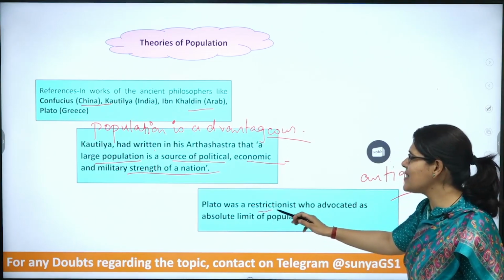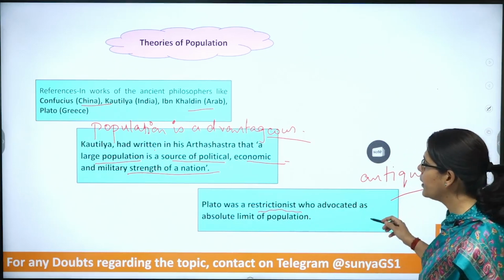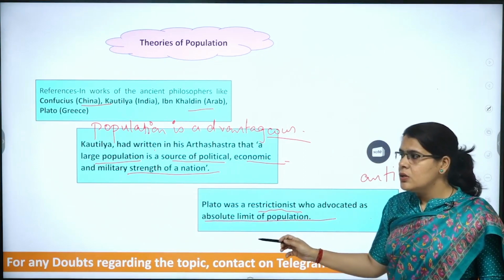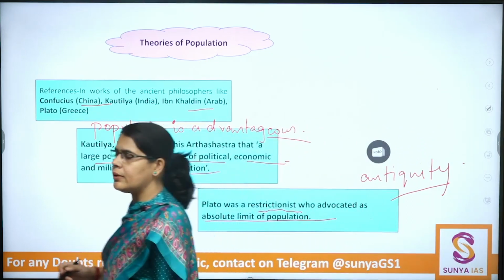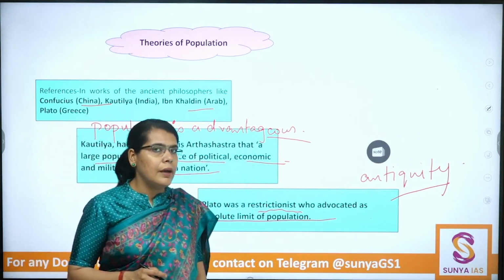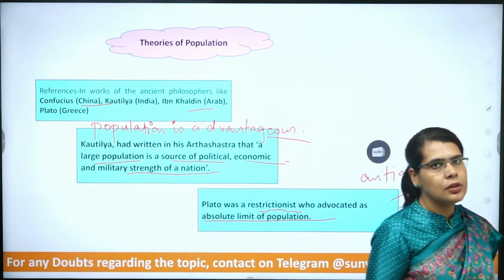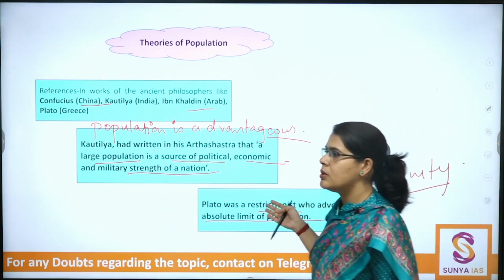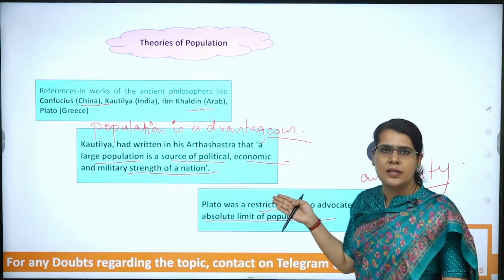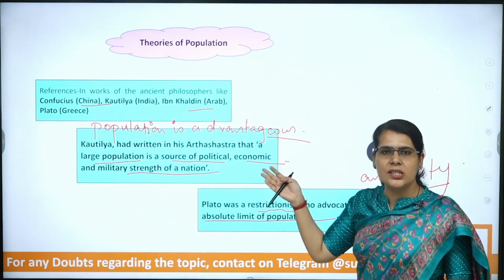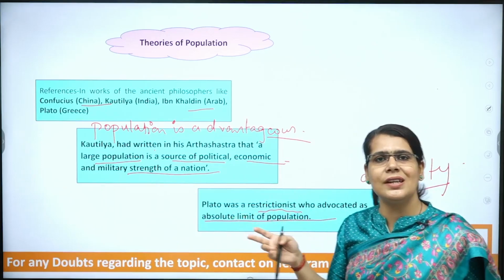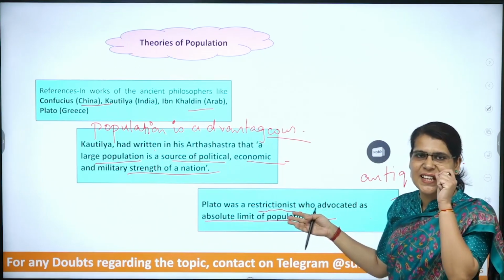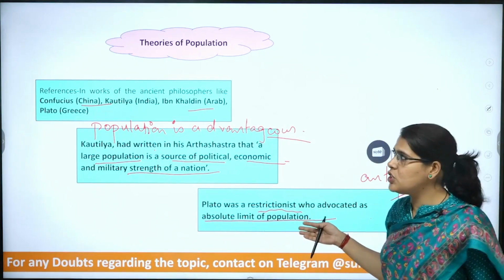Plato, on the other hand, was a restrictionist who advocated that there should be an upper limit on population. So now we know the ideas of Kautilya and Plato. These are two contradictory viewpoints: Kautilya mentions that population can be a strength for a nation, whereas Plato is a restrictionist and mentions that there should be an absolute limit on the population.